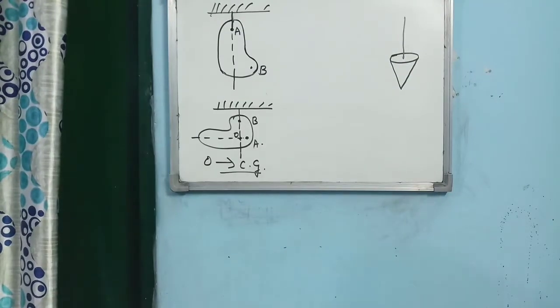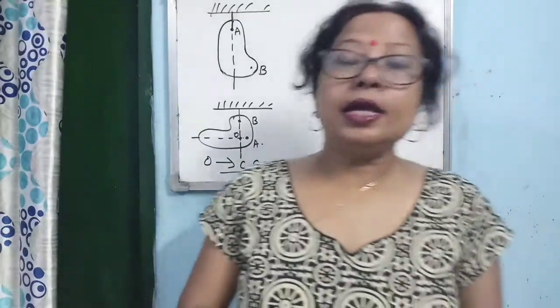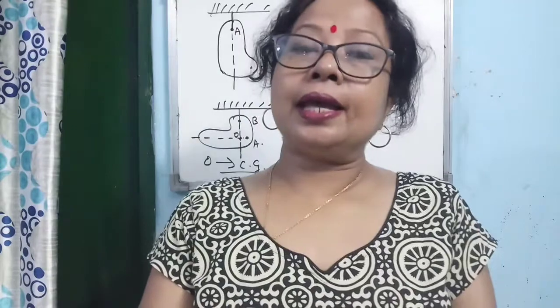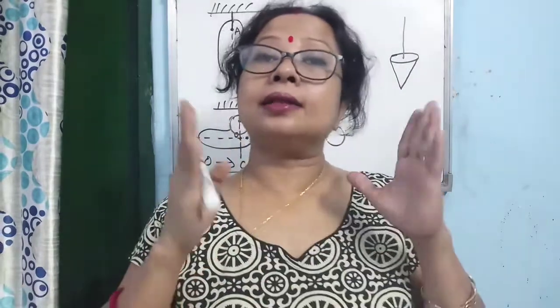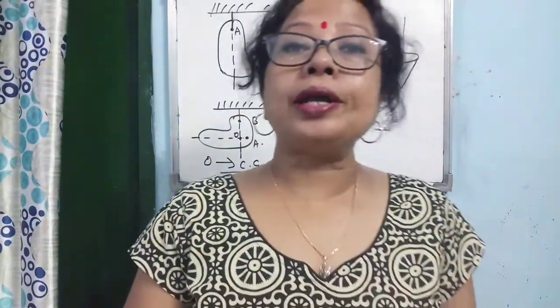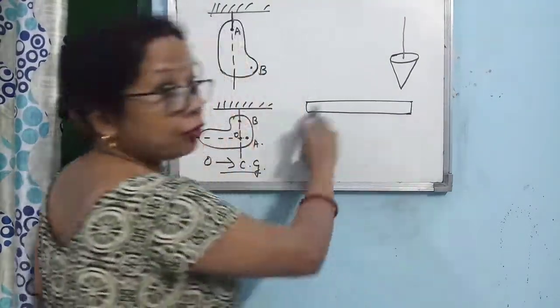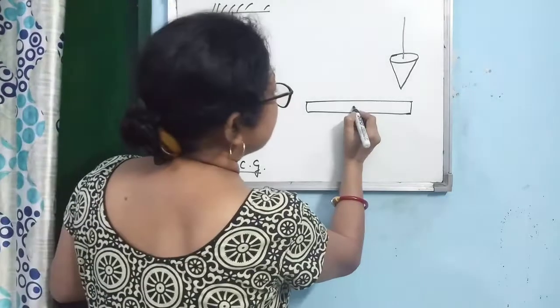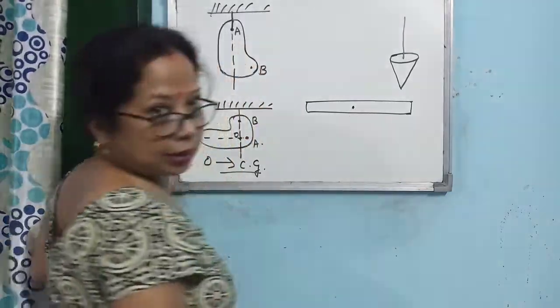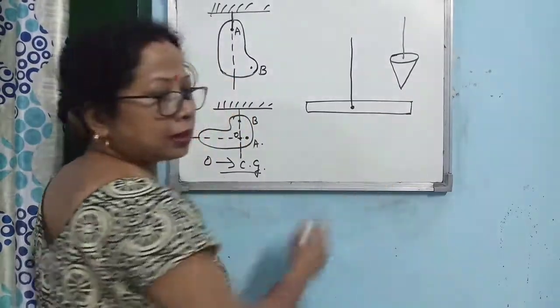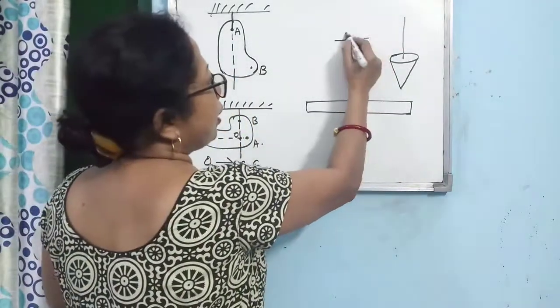Another concept regarding the center of gravity is that if you hold the body at the center of gravity, then you can balance the body at the center of gravity. Center of gravity is the balancing point of a body. Just consider, suppose you have taken a uniform meter rule. Where does the center of gravity lie? At 50 centimeter.